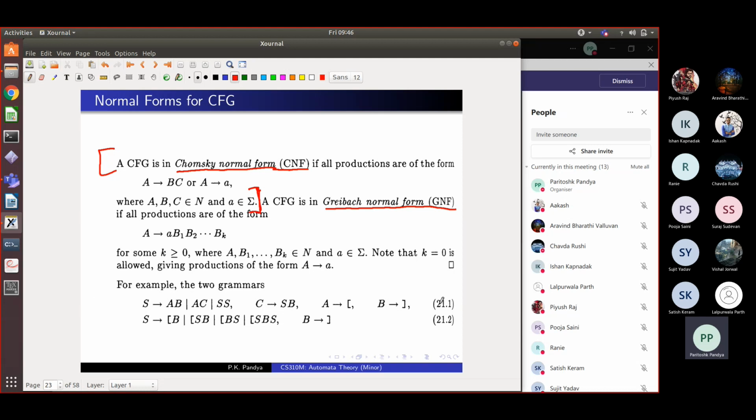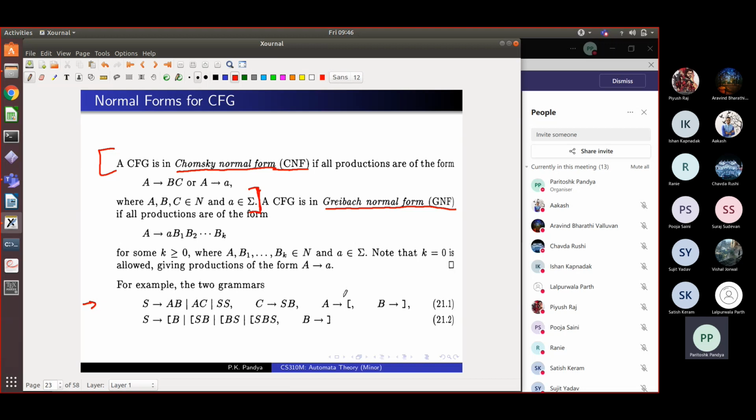And here is an example. This 21.1 is an example of a grammar in Chomsky normal form. Never mind what it does. What does it have? It says S goes to AB, so it's a doubling rule. S goes to AC, a doubling rule. S goes to SS, that's a doubling rule. You have another non-terminal, C goes to SB, that's a doubling rule. And then A goes to the letter left bracket. So this is a terminal move. It converts a single non-terminal to a single terminal. Similarly, B goes to right bracket is a terminal move. And those are the only two kinds of moves in this grammar. So this grammar is syntactically in Chomsky normal form.